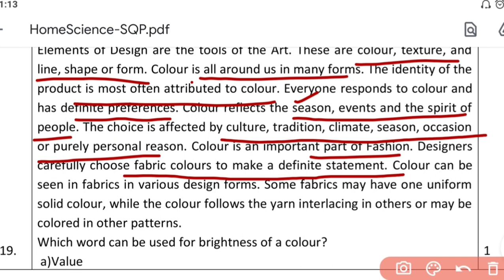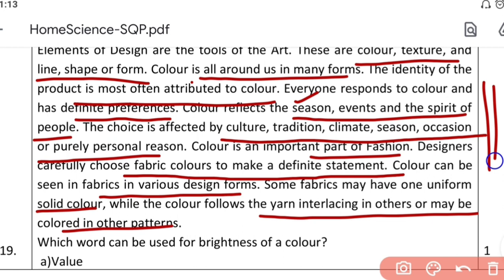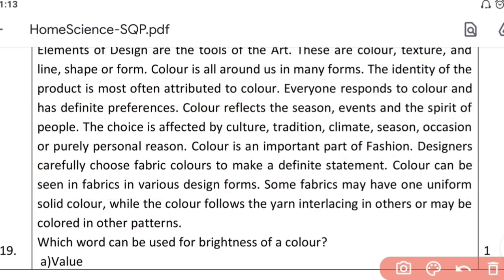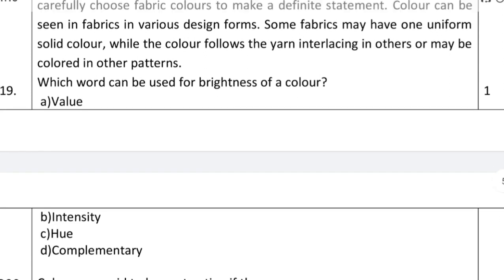Color can be seen in fabrics in various design forms. Some fabric may have one uniform solid color, while in others the color follows the yarn interlacing, or it may be colored in other patterns. For example, we have color by dyeing, where you use colored threads. Here, the design is created by the threads, or yarn interlacing, and otherwise you can have various prints on the fabric. For example, flowers, or leaves of different colors, so it could be printing or weaving. So let's come to the questions.